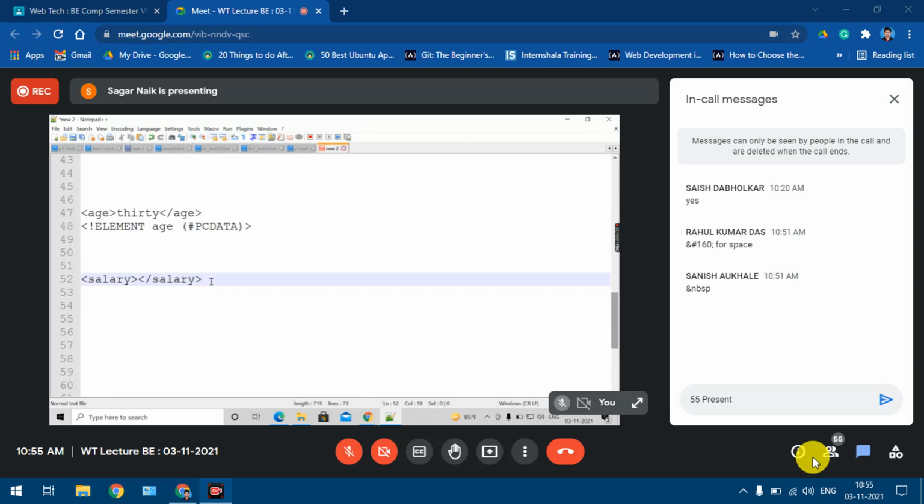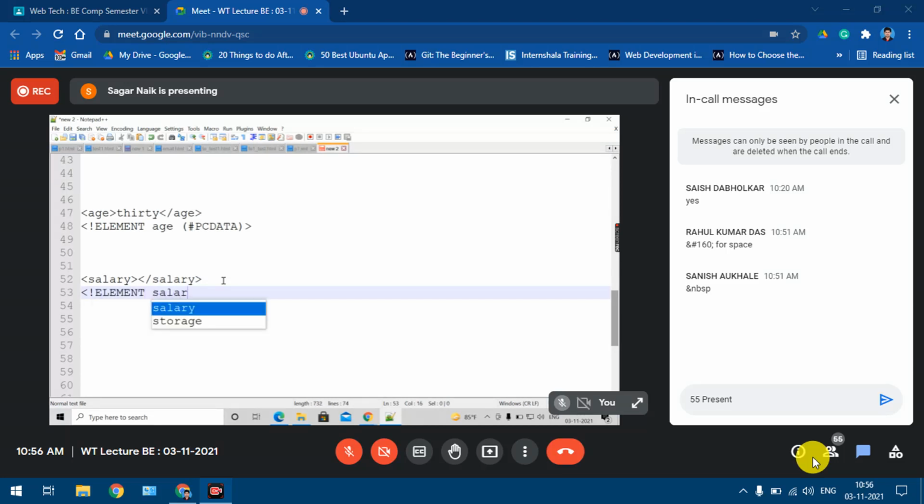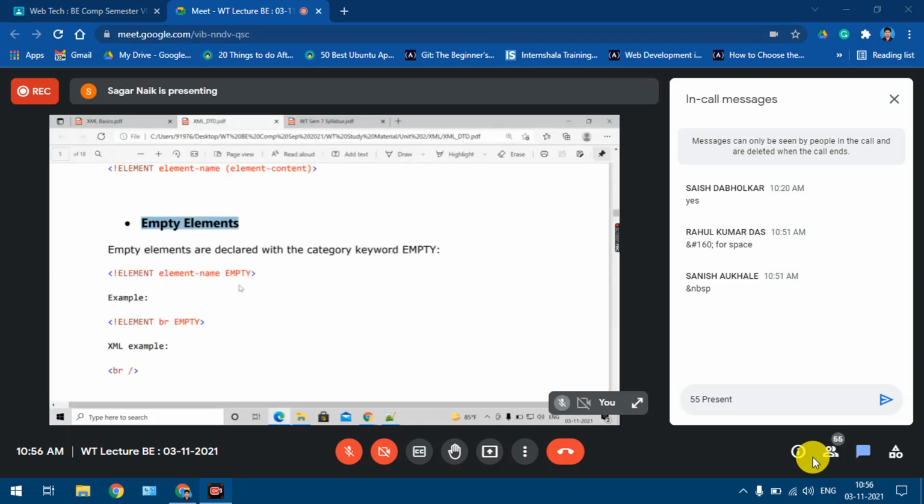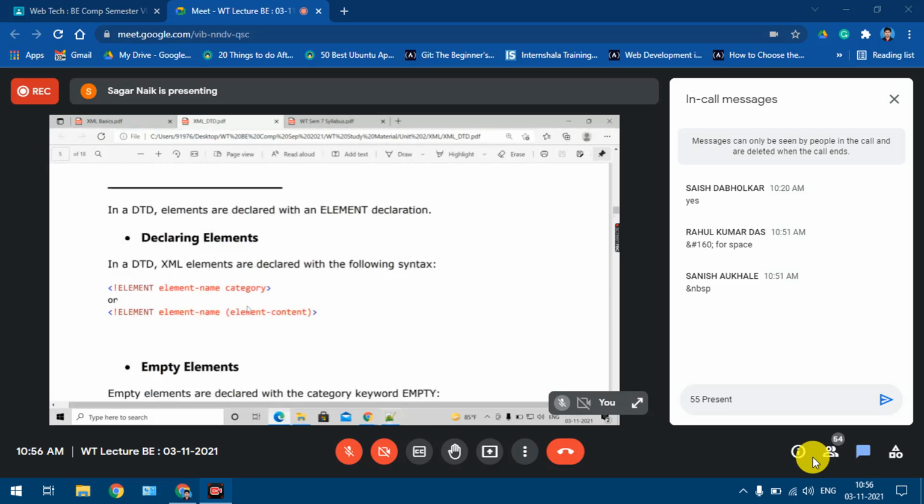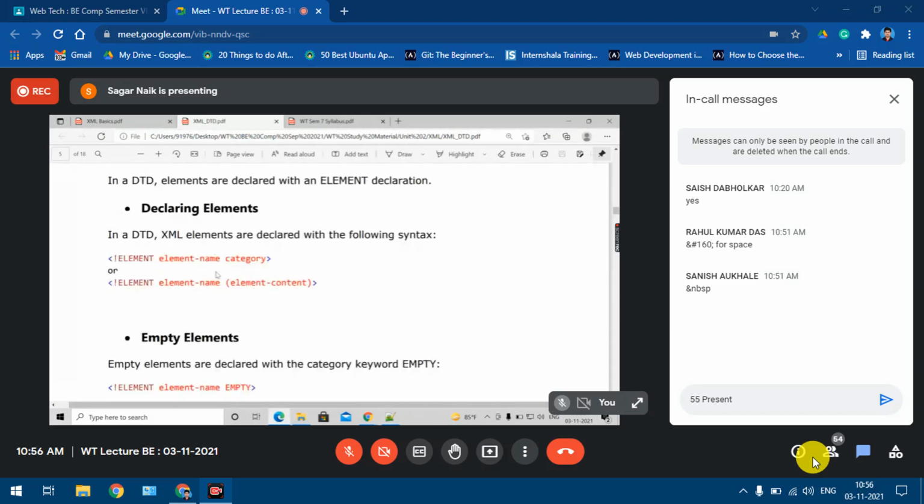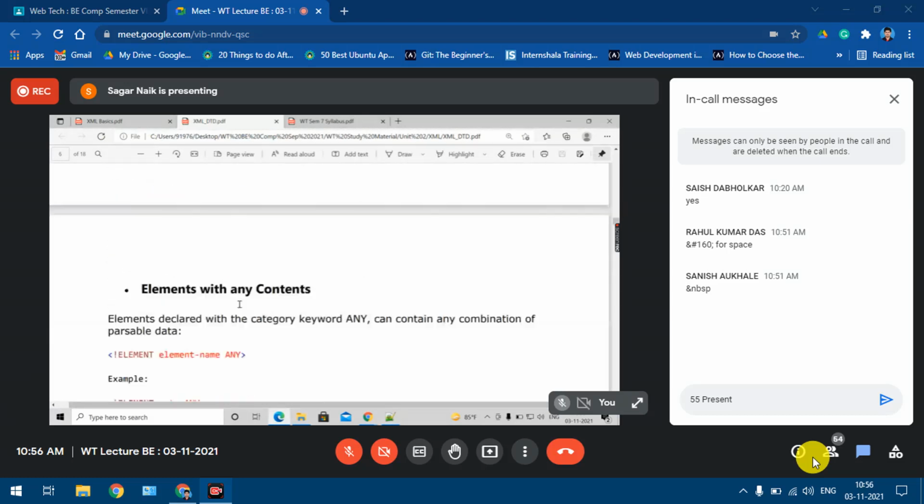In XML, if you want to define these empty elements, the similar syntax is used: the ELEMENT keyword, the name of the element, which is salary, and since the element is an empty element, you say EMPTY in caps. Here is the example, where they have explained the br element and then EMPTY. So the syntax is ELEMENT, name of the element, and you say that it is an empty element. Understood now?